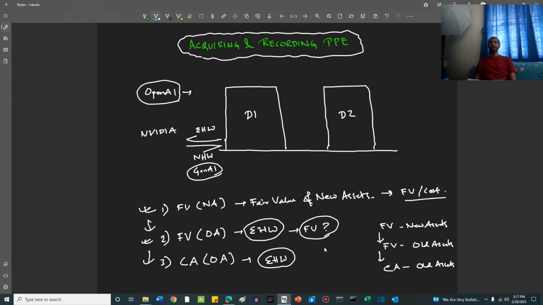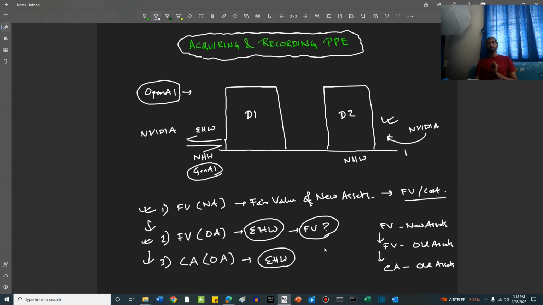Now we have a data center 2. This is a newly built data center. There were no existing hardwares here. So OpenAI is simply installing Nvidia hardwares, which are new hardware directly here. So there is no exchange happening. It is a direct purchase.